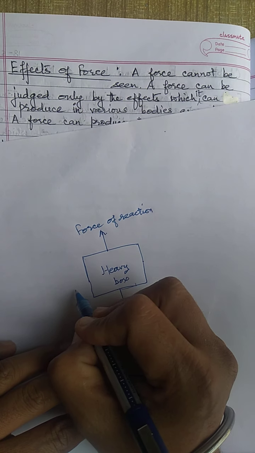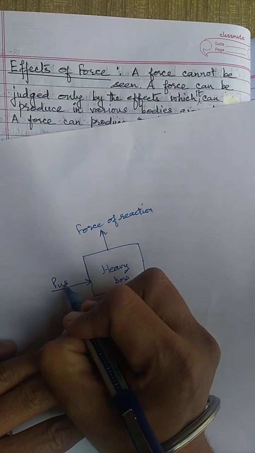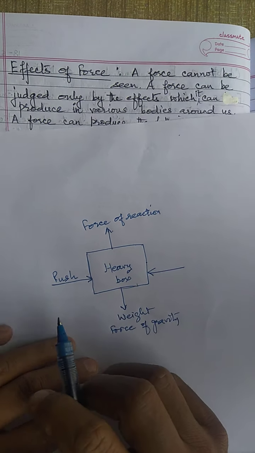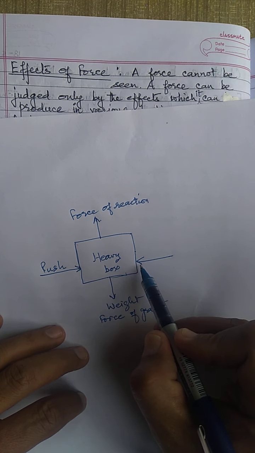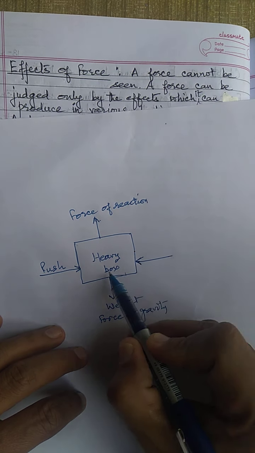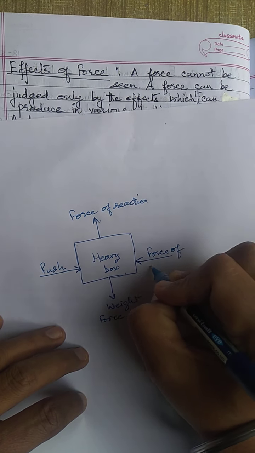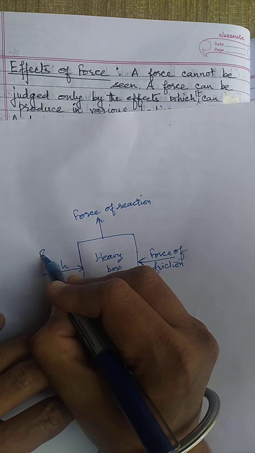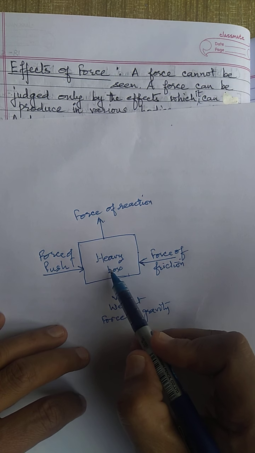And suppose we are pushing it from this direction. So there will be force of friction, and we know that force of friction always opposes the movement. The movement is in this direction, we are trying to move in this direction, so friction will oppose it. So this is force of friction, and this is force of our push. So the heavy box will not move.